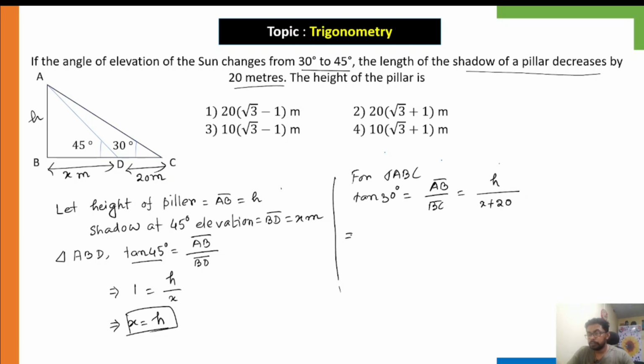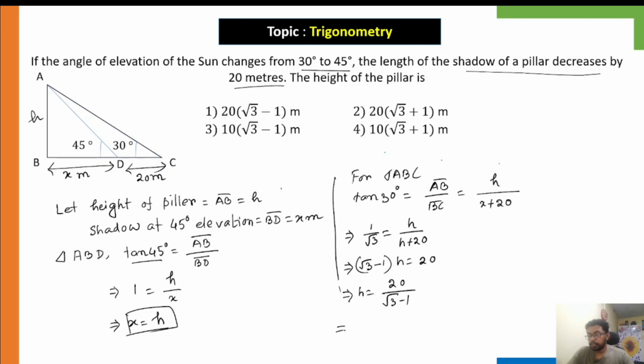So this value is 1 by root 3 is equal to H by, and this X is equal to H, so H plus 20. So from here we can write (root 3 minus 1) H is equal to 20, and H is equal to 20 by (root 3 minus 1).